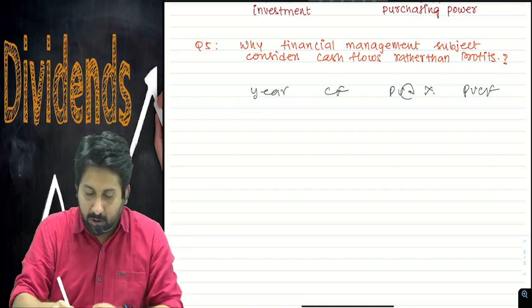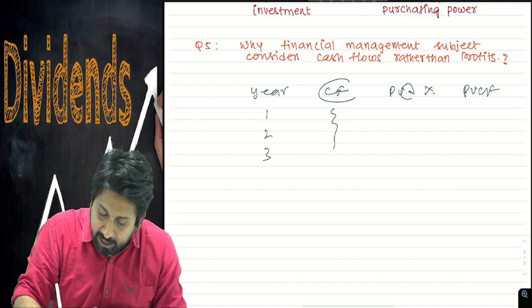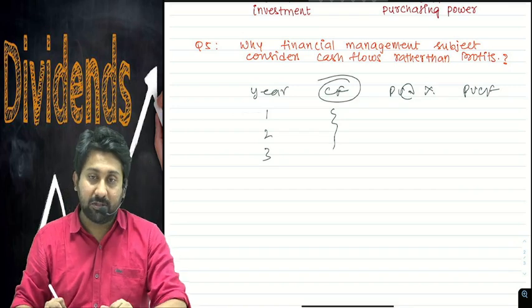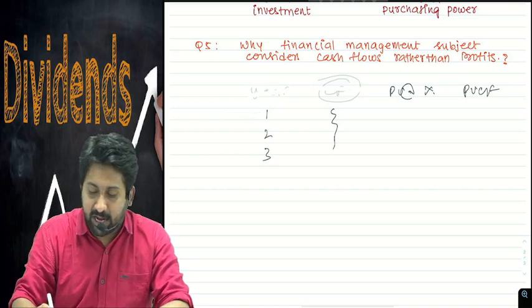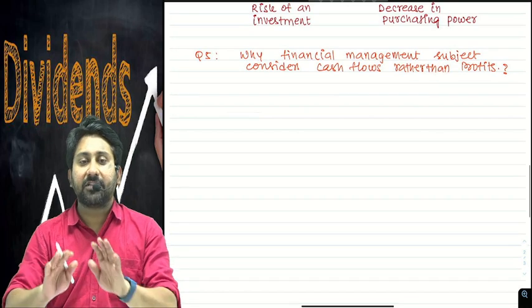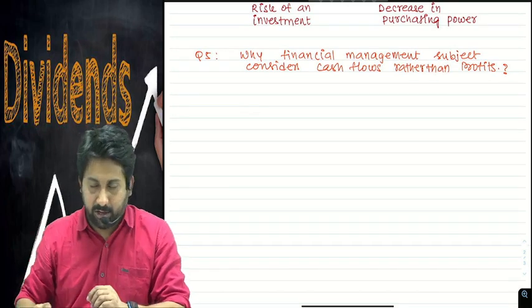So year 1, year 2, year 3 they will write. Some cash flows they will write. Here also they will write only the cash flows. Why only cash flows? What is the superiority of cash flows over profits? A reason should be there or not. Let me first summarize this concept and explain. After that, we will write the notes in this regard. Okay, let's see here.